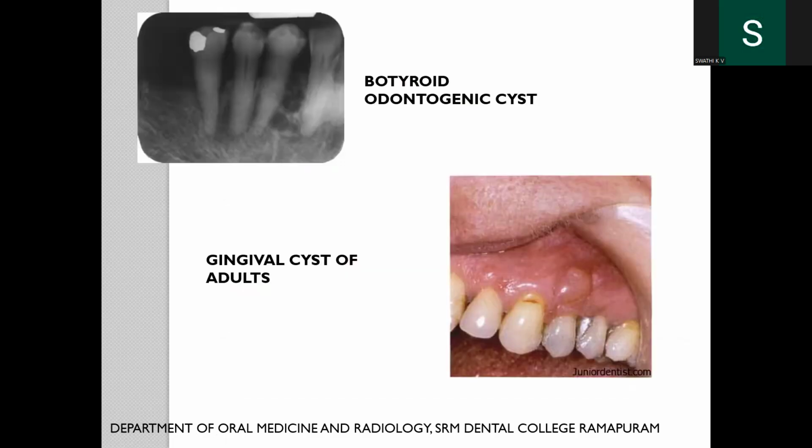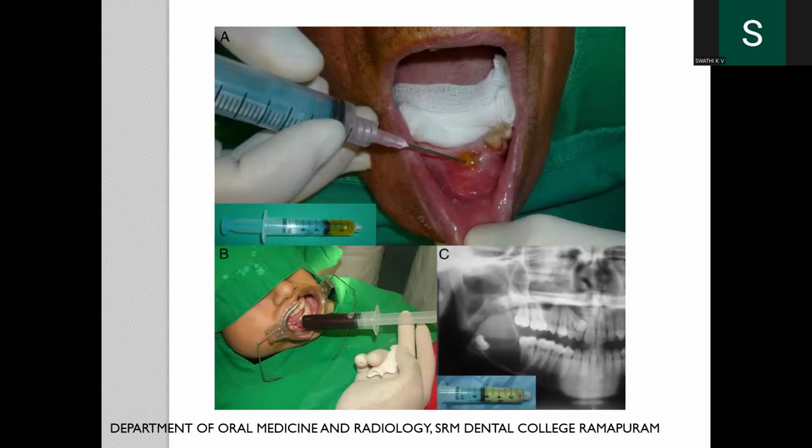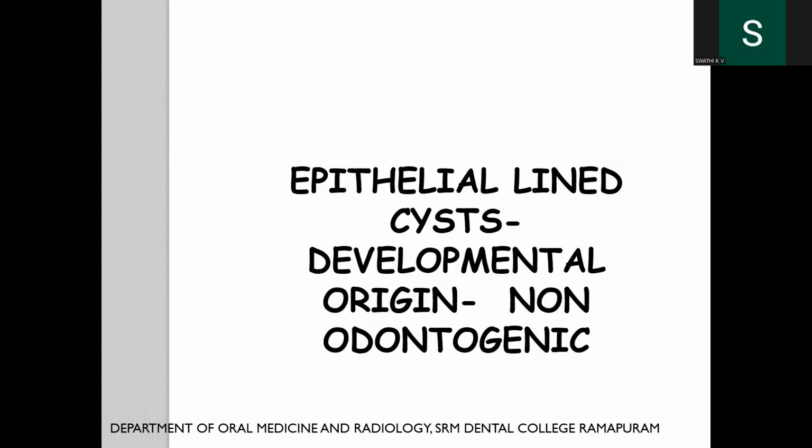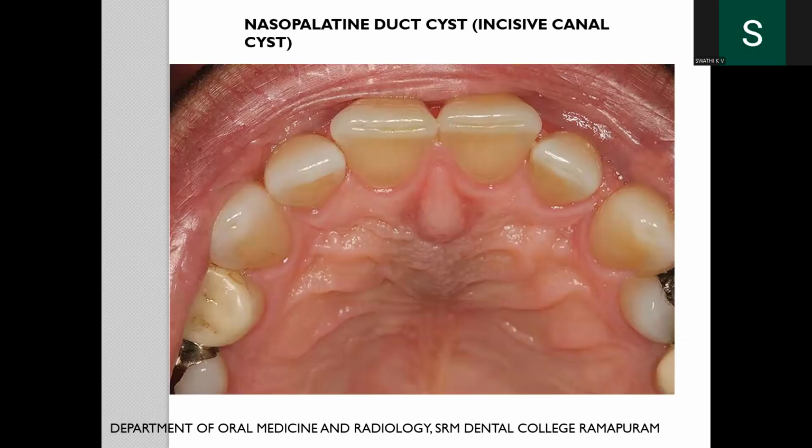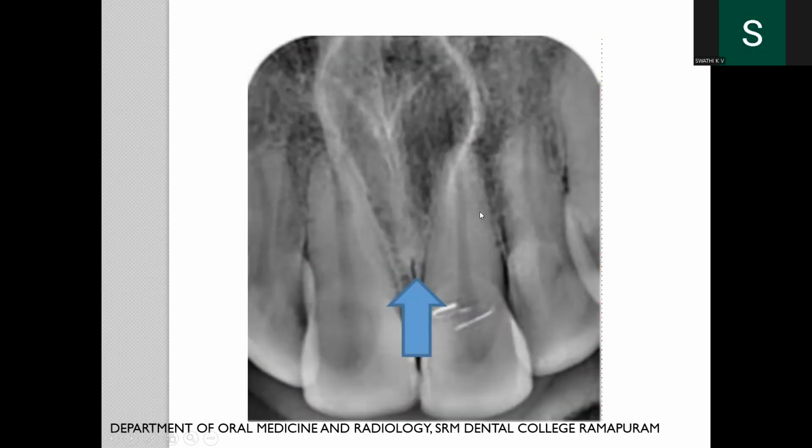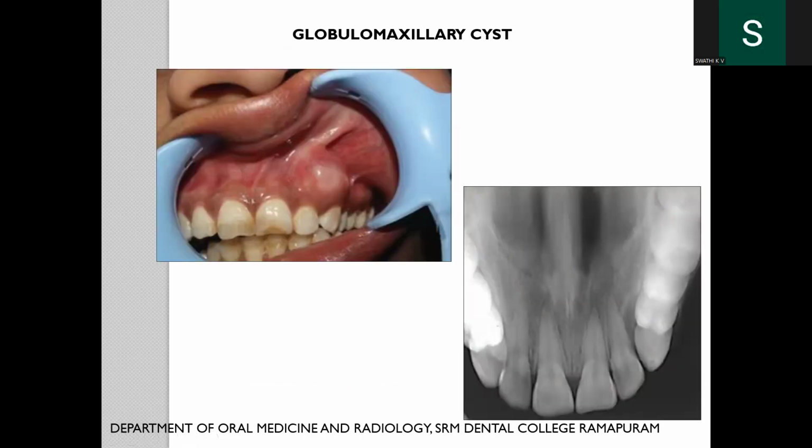Botryoid odontogenic cyst resembles a bunch of grapes, and this is the gingival cyst of adults. So these are the aspirates showing straw-colored fluid. Epithelial cysts of non-odontogenic developmental origin: nasopalatine duct cyst, also known as incisive canal cyst, seen in the incisive papillary region. This is the picture. Radiographically, it resembles a heart-shaped radiolucency seen between the central incisors. Nasolabial cyst, again a soft tissue cyst.